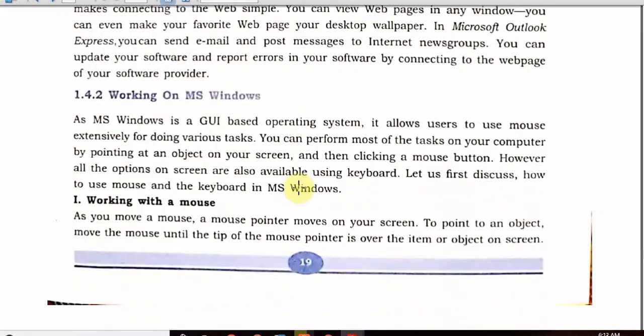Next point, working on Microsoft Windows. As MS Windows is a GUI, it allows the user to use the mouse extensively for doing nearly all the tasks. Let us discuss how to use the mouse and the keyboard in MS Windows. Number 1, working with a mouse. As you move the mouse, a mouse pointer moves on your screen.